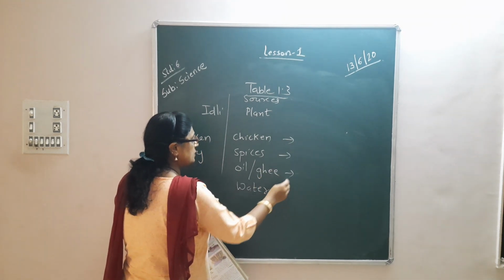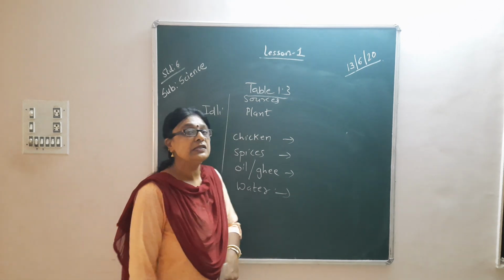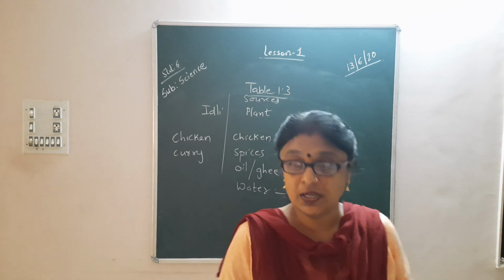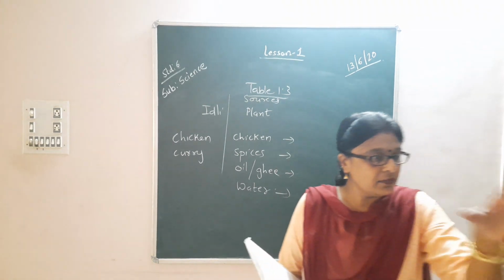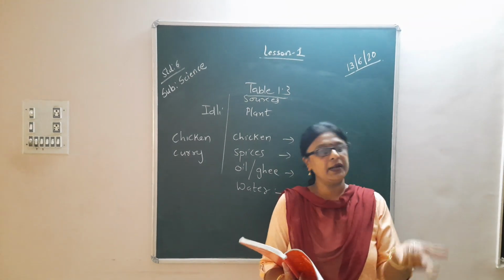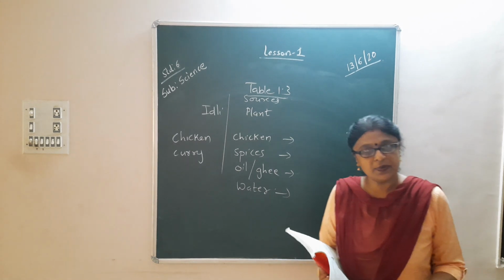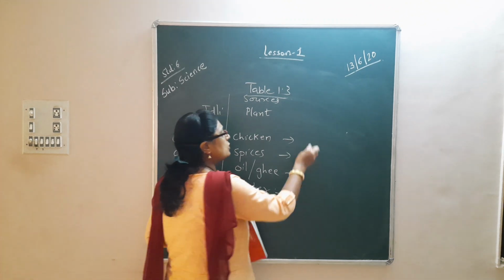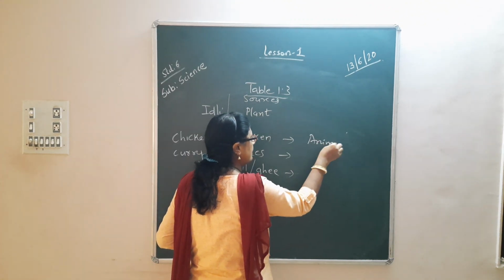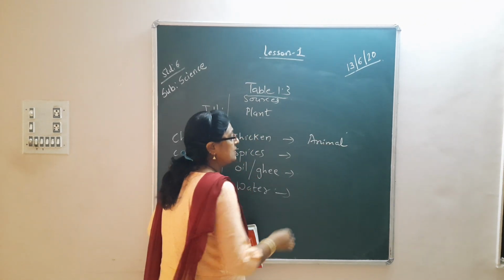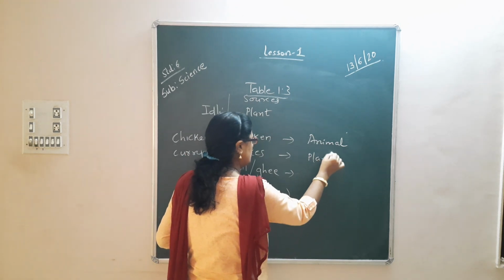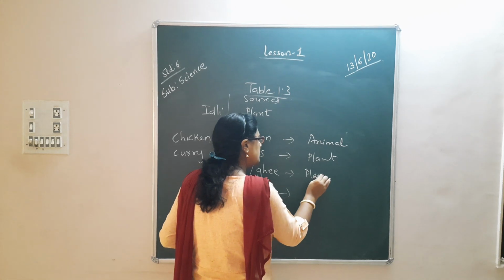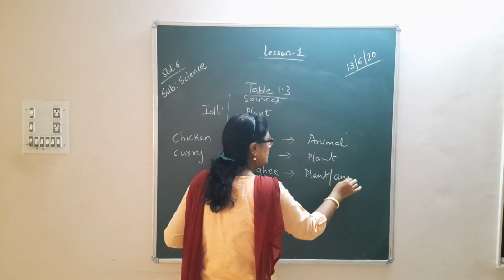Now the sources. You have to think about the sources. Chicken, do you get it from plants? Does anyone grow a chicken plant? You can grow the chickens and then pluck it and then eat it. Is it possible? No. So chicken, what is the source? Of course, animal source. Similarly, spices, again a plant source. Oil or ghee, from plant or animals.